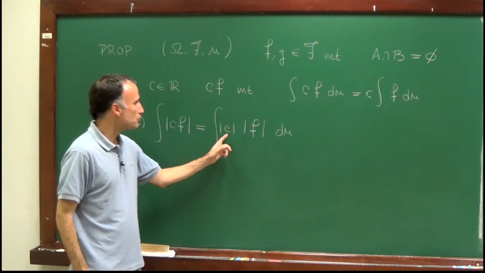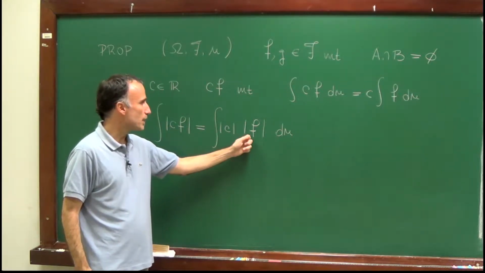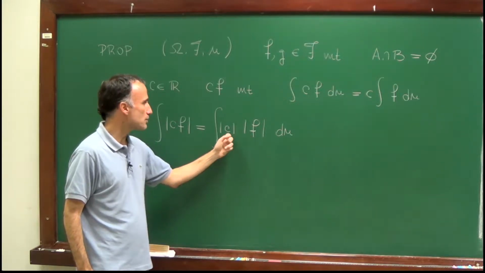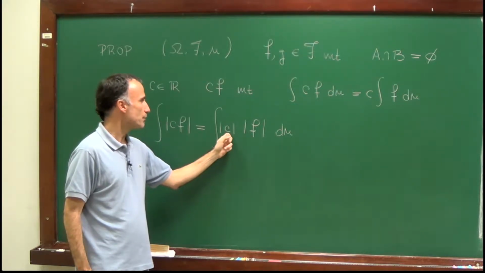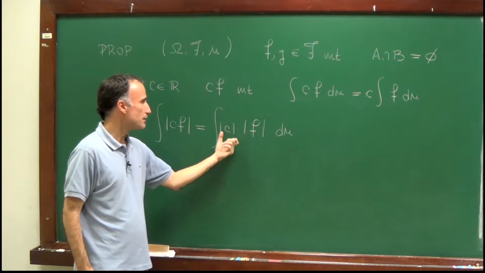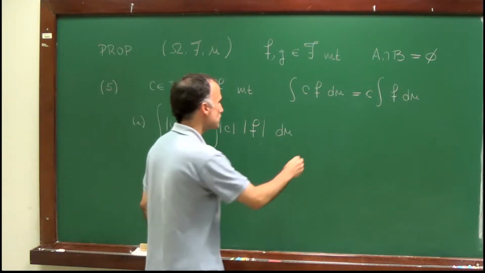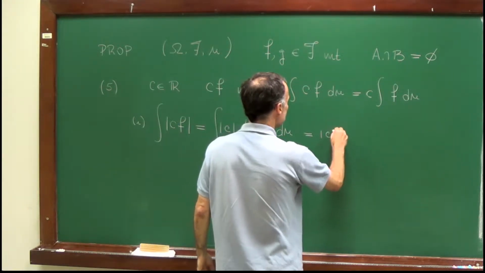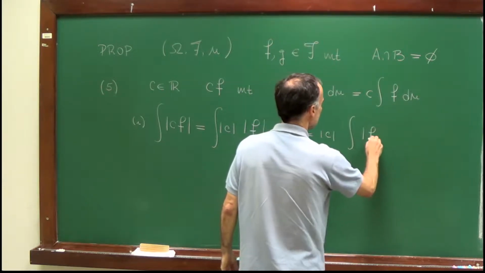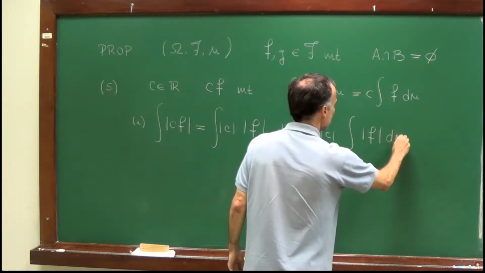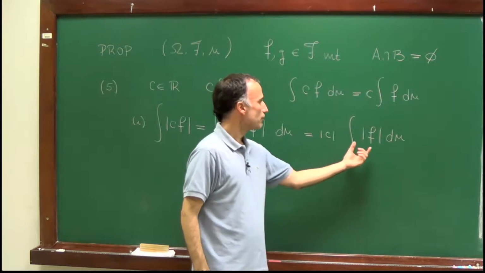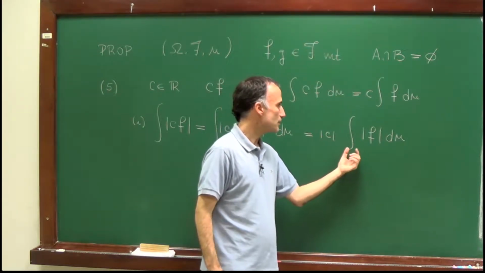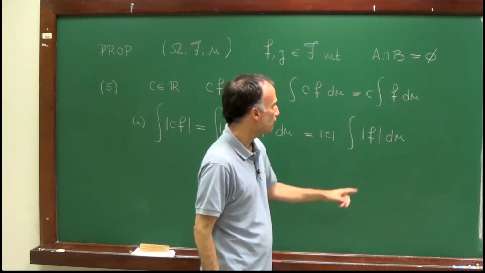And we have already proved that for non-negative functions and non-negative real numbers, the integral is linear. So this is equal to the absolute value of c times the integral of the absolute value of f.